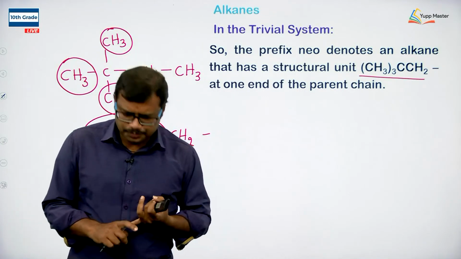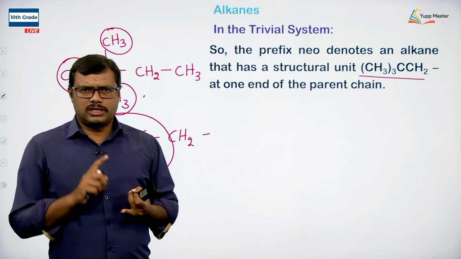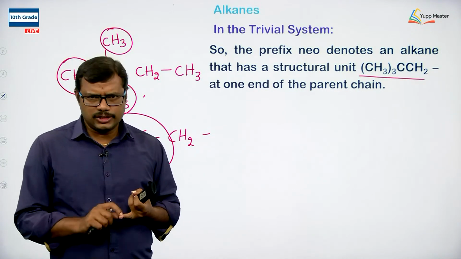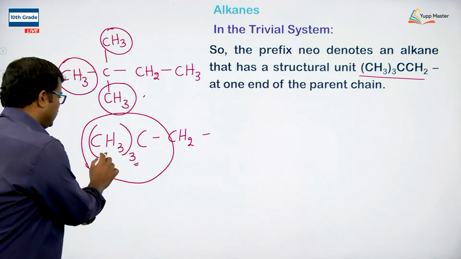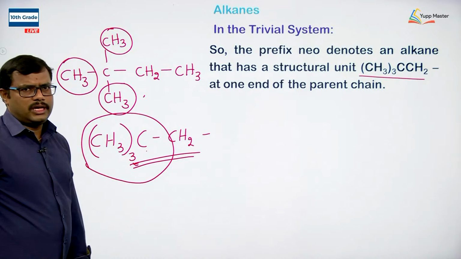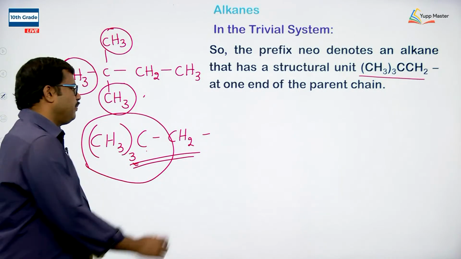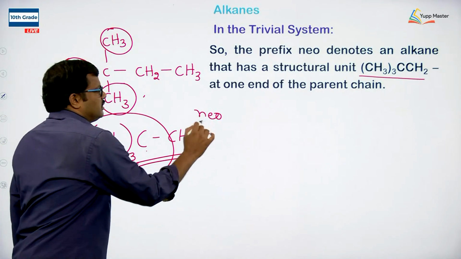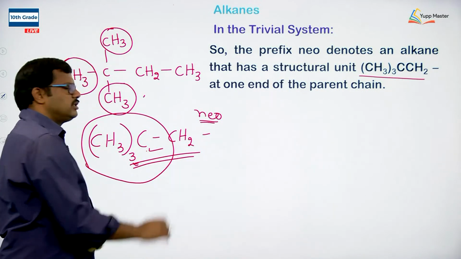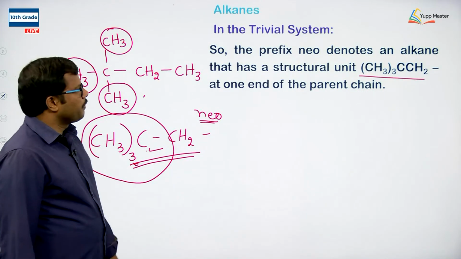So for alkanes having the structural unit CH3 taken 3 times, C, CH2 at one end of the parent chain, neo is used, or if neo is given, it means this unit is present, okay.